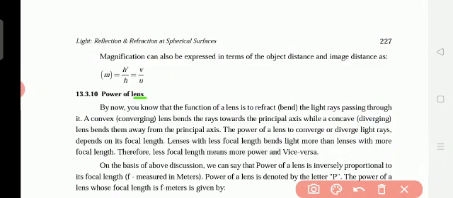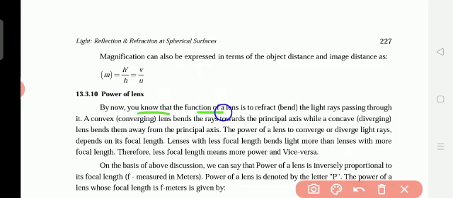Spectacles means chashma, where we use it for the eyeglass. If our eyesight is not good, if our eyes cannot see properly, we use specs. In the specs, which lens are they using? Concave lens and convex lens are used in glasses. Those whose eyesight is not proper use these lenses.